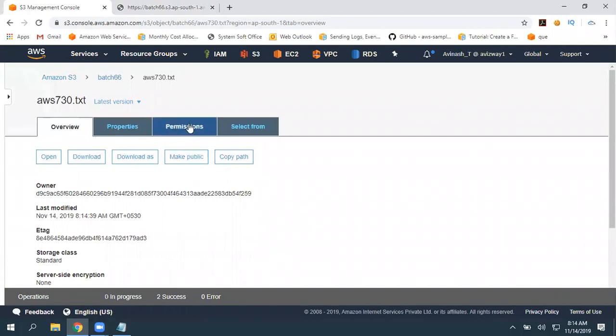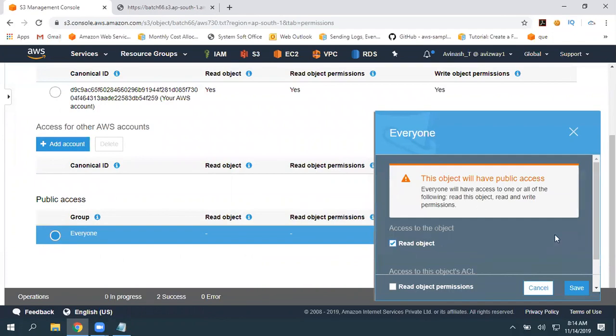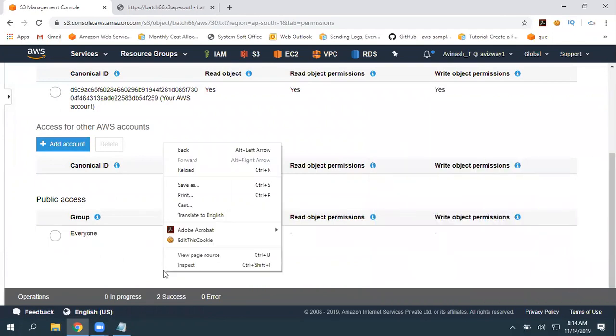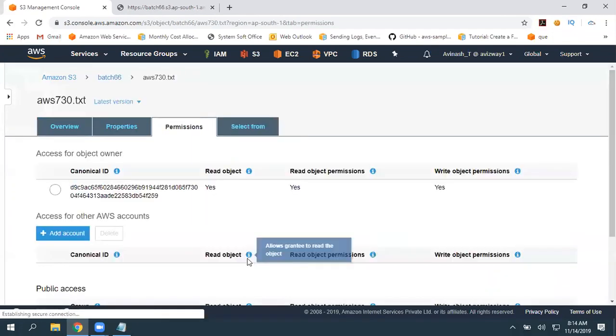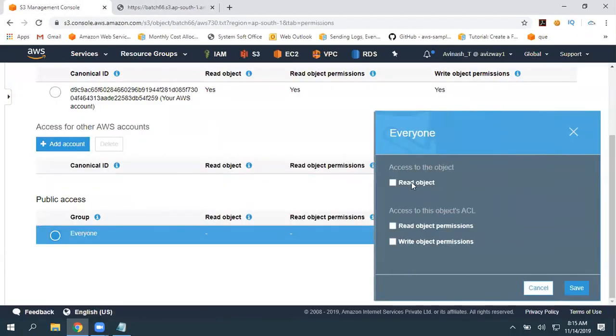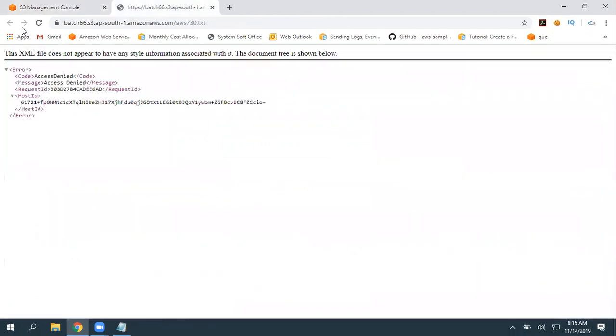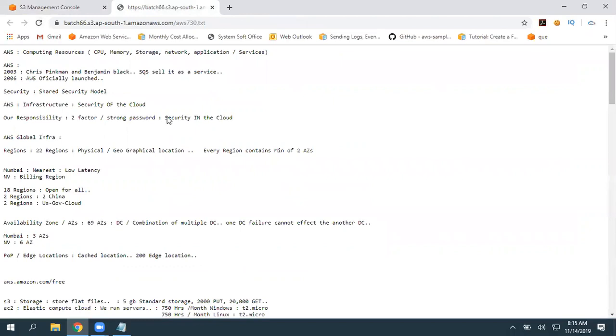When I click on make public, or go into permissions, select everyone, read objects, and save, now it is yes. Go here, give a refresh, and I'm able to get that object. So I'm going to share this URL with you guys, so wherever you are, you can simply click on it.